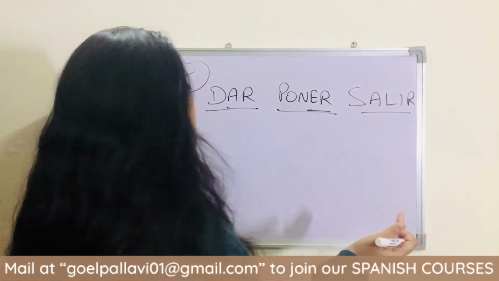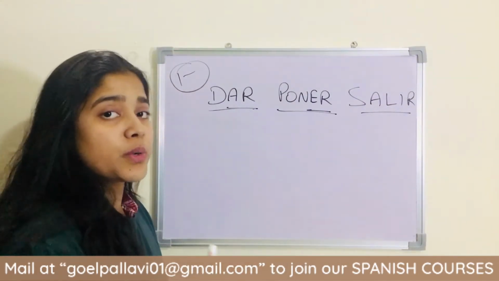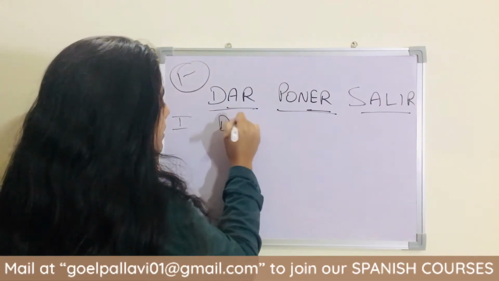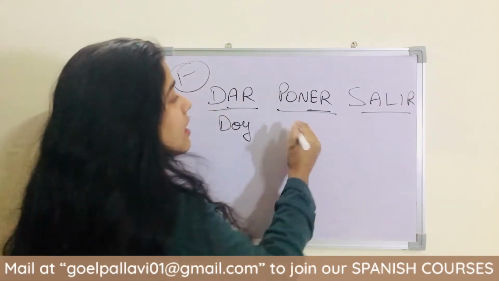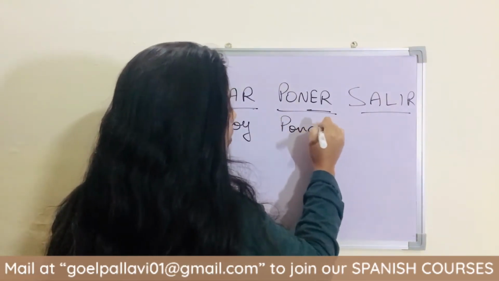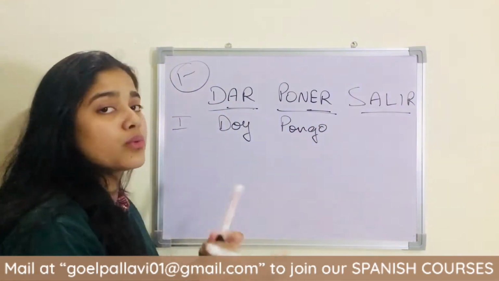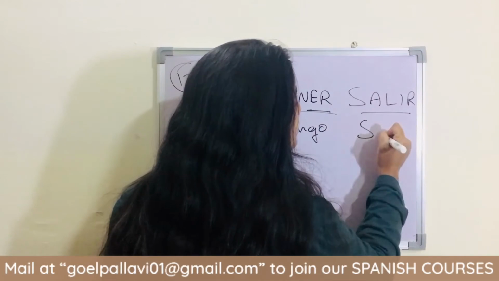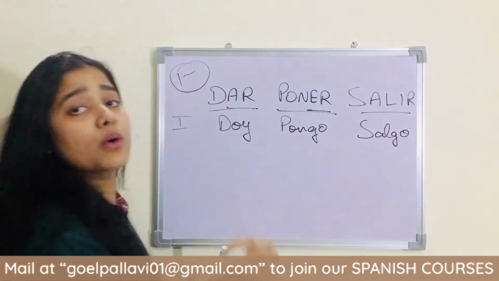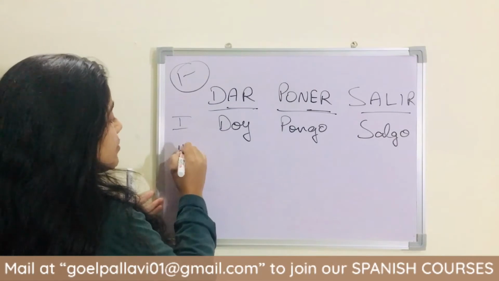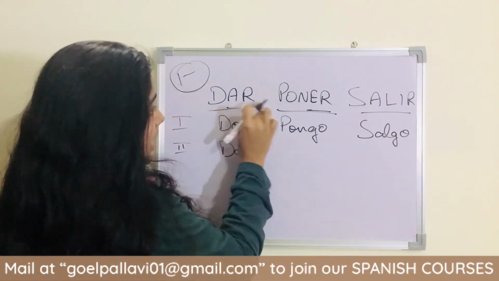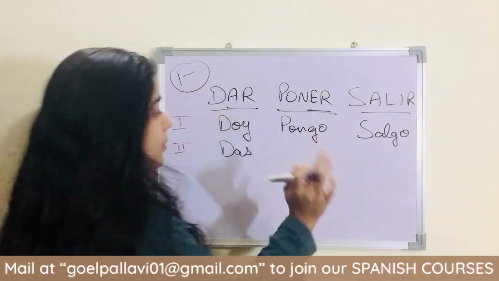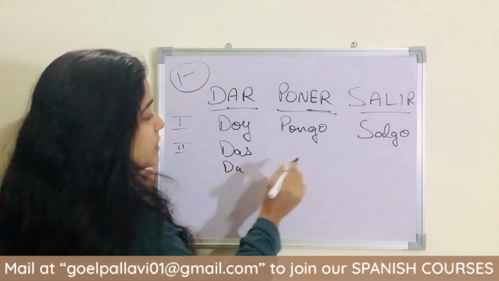In these conjugations, we are going to conjugate only the first person differently: doy, pongo, salgo. These are the exceptions. There is no rule for these conjugations; you have to learn them eventually. The second person will be the same as regular: das, as. Yo doy, yo pongo, yo salgo, and after that all will be the same.